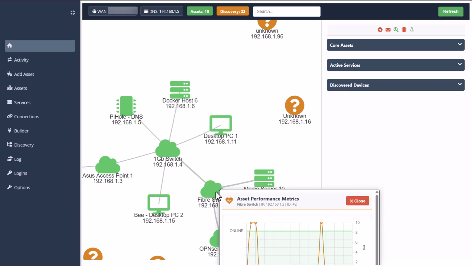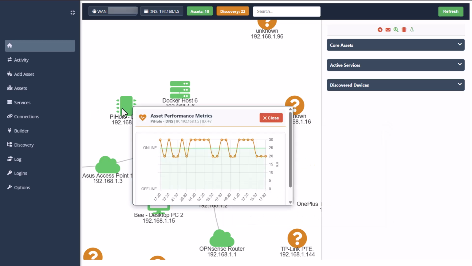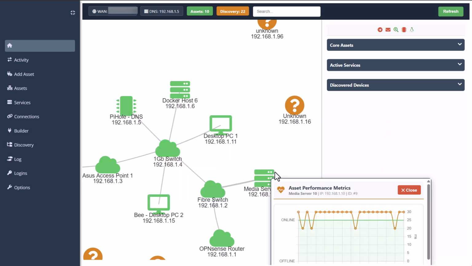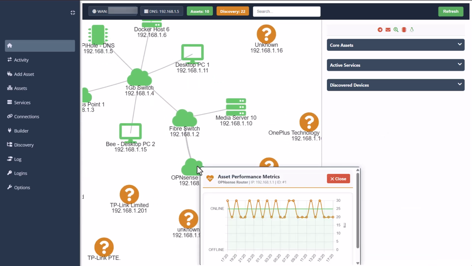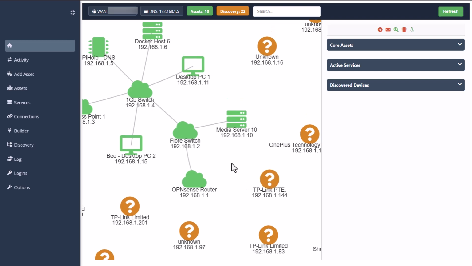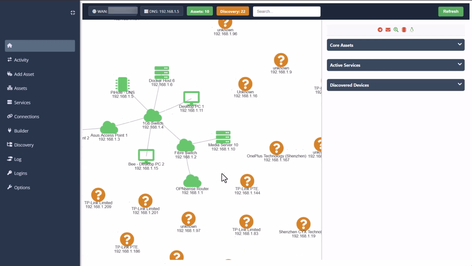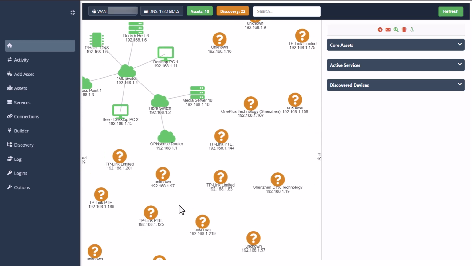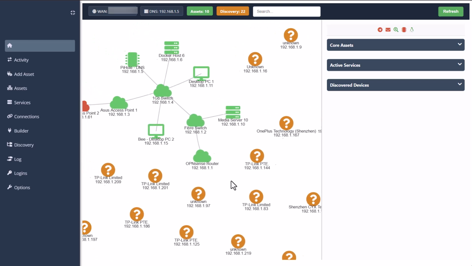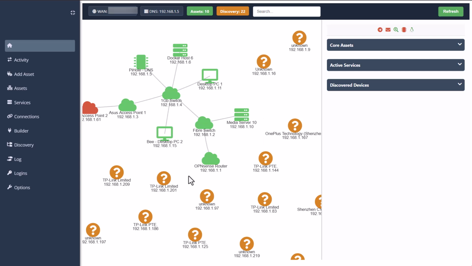Now you can see, obviously some of them are not so good, and there are various reasons for those, and that is maybe for another video. But otherwise, we have then also all my discovered devices, and these orange devices are only possible if I use the discovery scripts, so the Python scripts that are included. Now, if you add both of those, then you will have these orange dots as well.